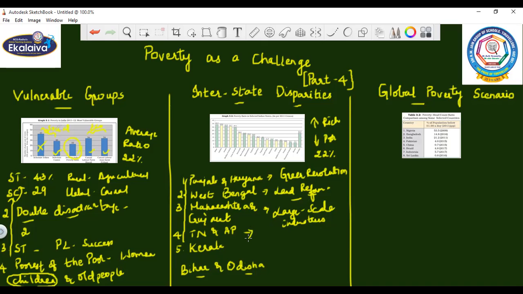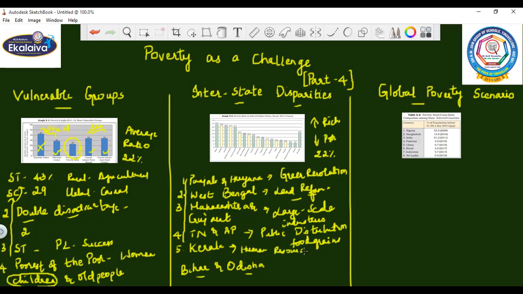Tamil Nadu and Andhra Pradesh, of course, because we are living in this state, we can get to know to an extent that because of the public distribution of food grains, we were able to overcome poverty. Finally, Kerala, we already know it, children. Their source is said to be human resource.